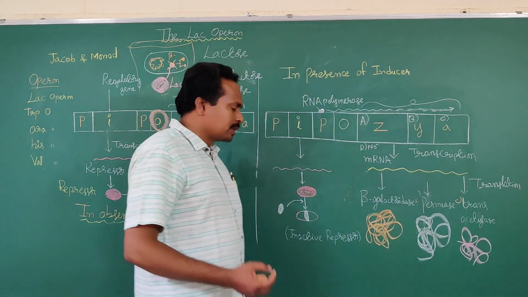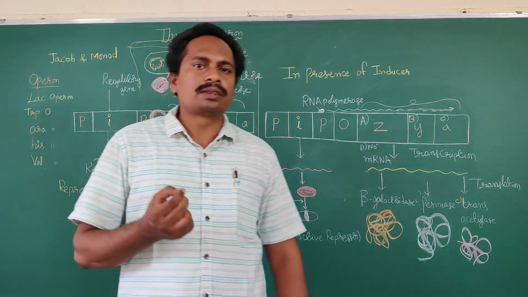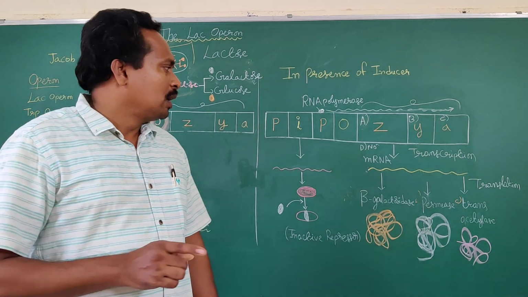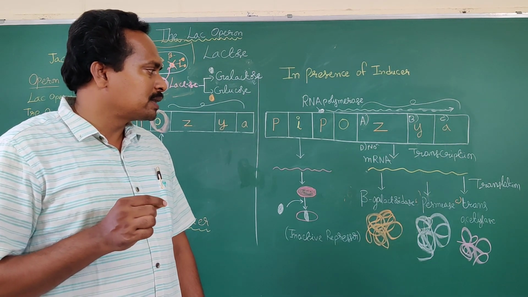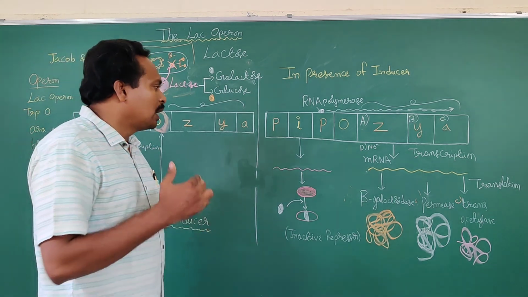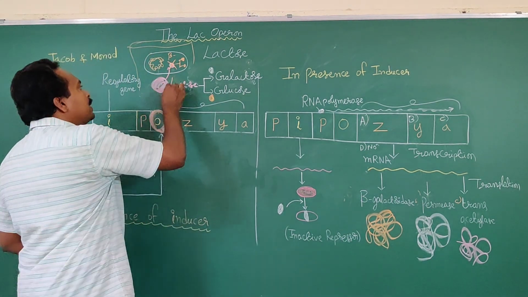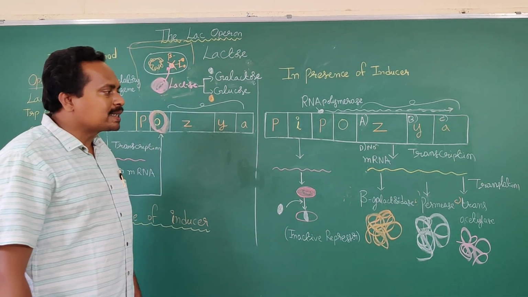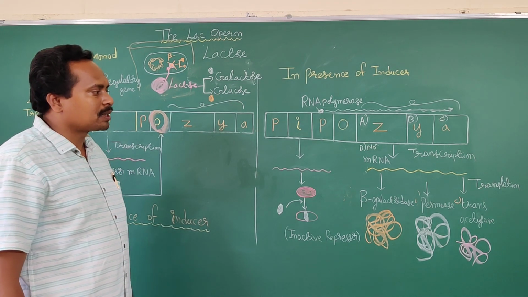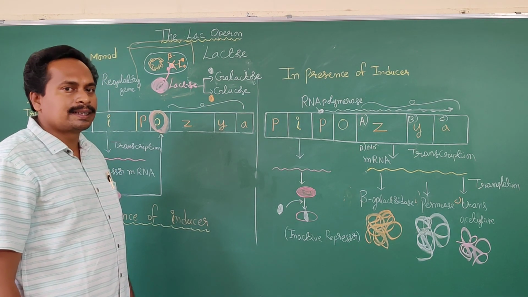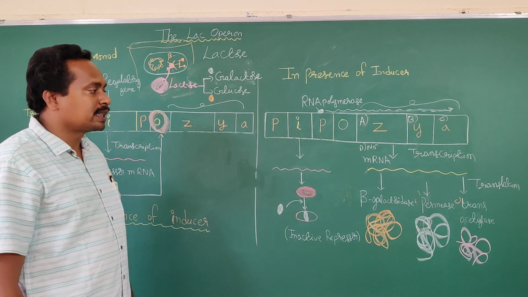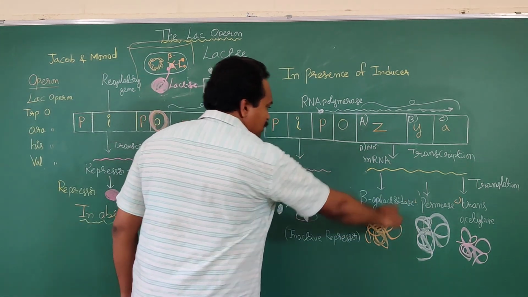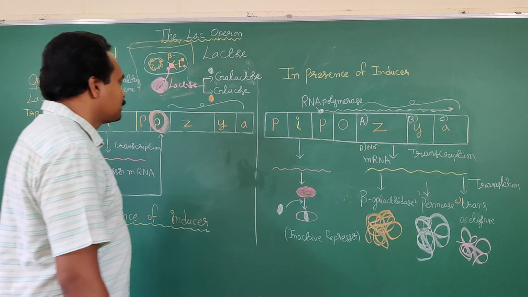The beta galactosidase enzyme is involved in breakdown of lactose into galactose and glucose, whereas the permease enzyme is involved in the transfer of lactose from the surrounding medium to the cytoplasm of the bacterial cell. The trans-acetylase enzyme function is not discovered still now; research is going on. These are also very important from the objective point of view.